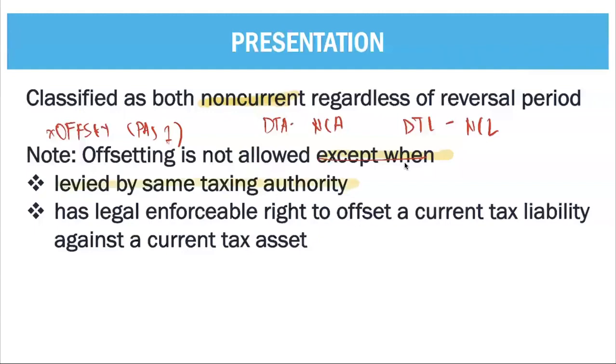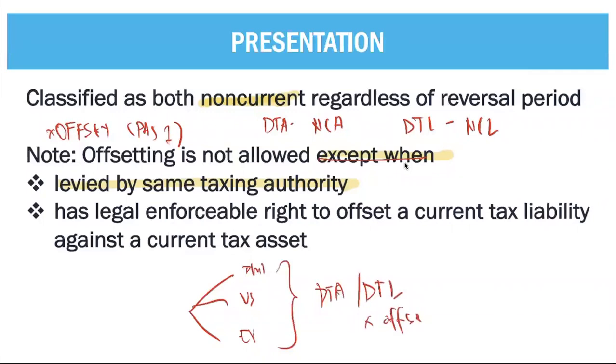First, it must be levied by the same taxing authority. If you are a conglomerate with different branches in the Philippines, in the US, in Europe, and you have deferred tax assets or liabilities coming from the three countries, you cannot offset. Why? It is not levied by the same taxing authority. Next, you have a legal enforceable right to offset a current tax liability against a current tax asset.